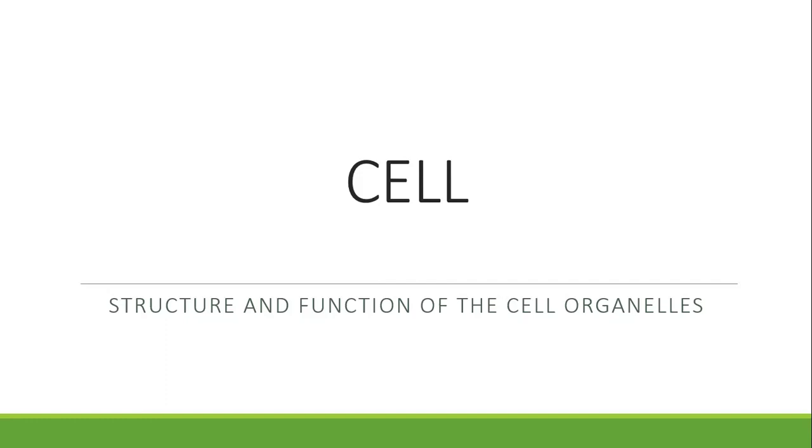In that class, I was able to define a cell for you as the basic, the simplest, the smallest, functional, and structural unit of life, and that life cannot exist outside the cell.